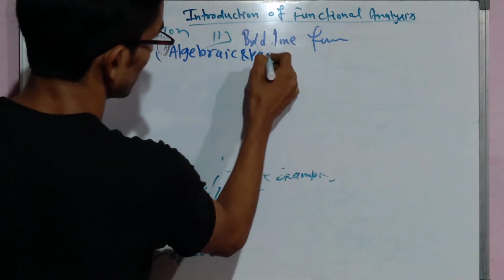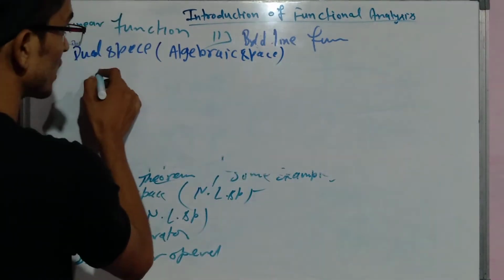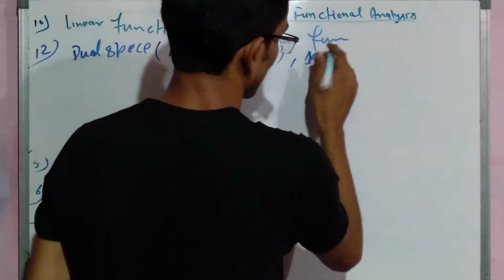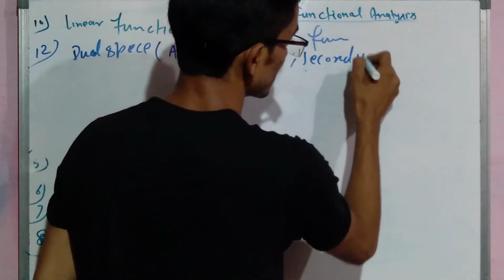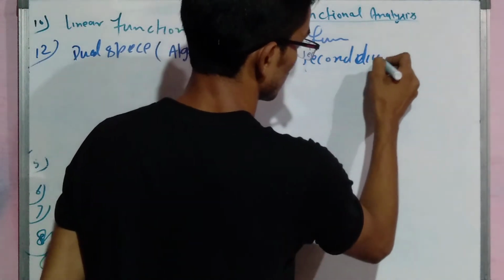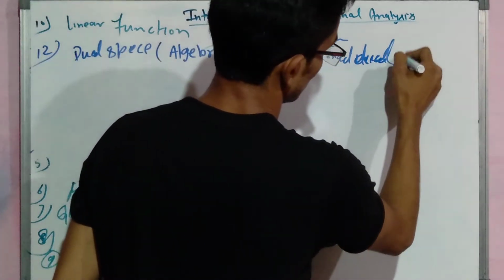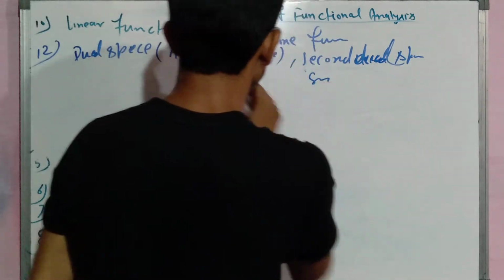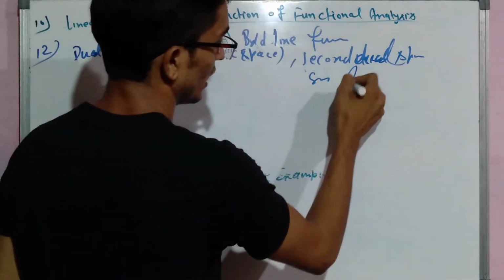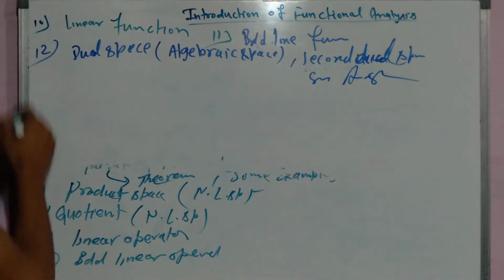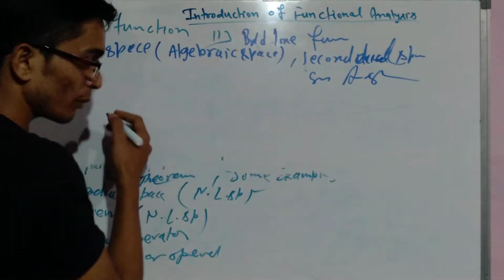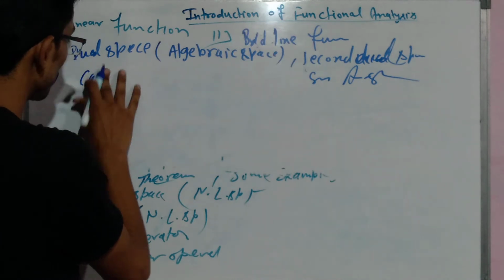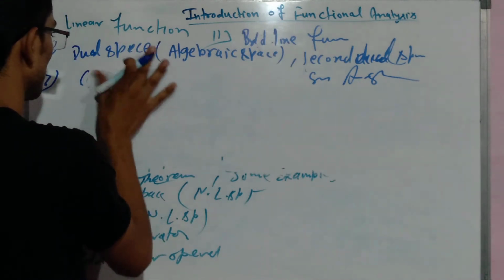Okay, algebraic space. After it we will talk about the second dual space, or second algebraic space. Okay, after it we will talk about canonical mapping. What is the canonical mapping? We will talk sequence wise.